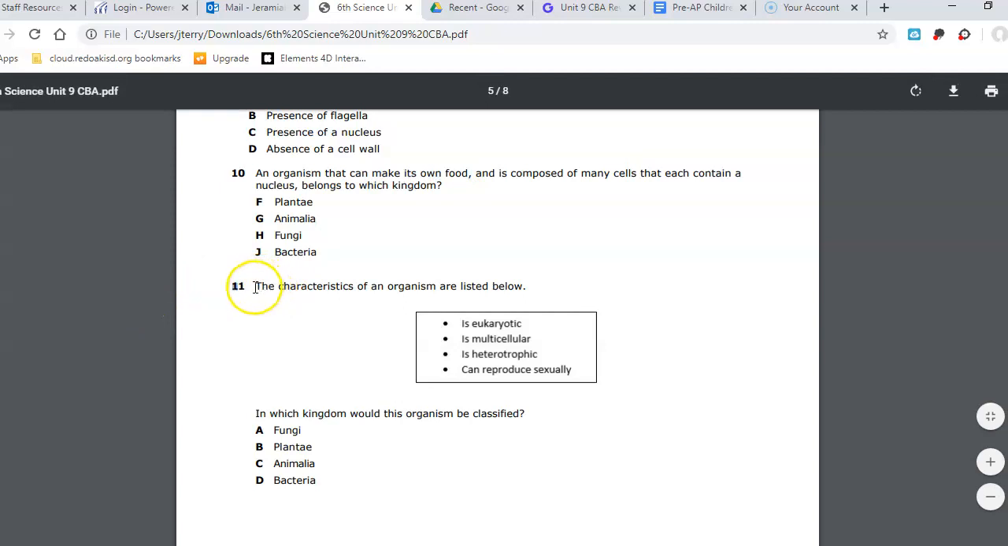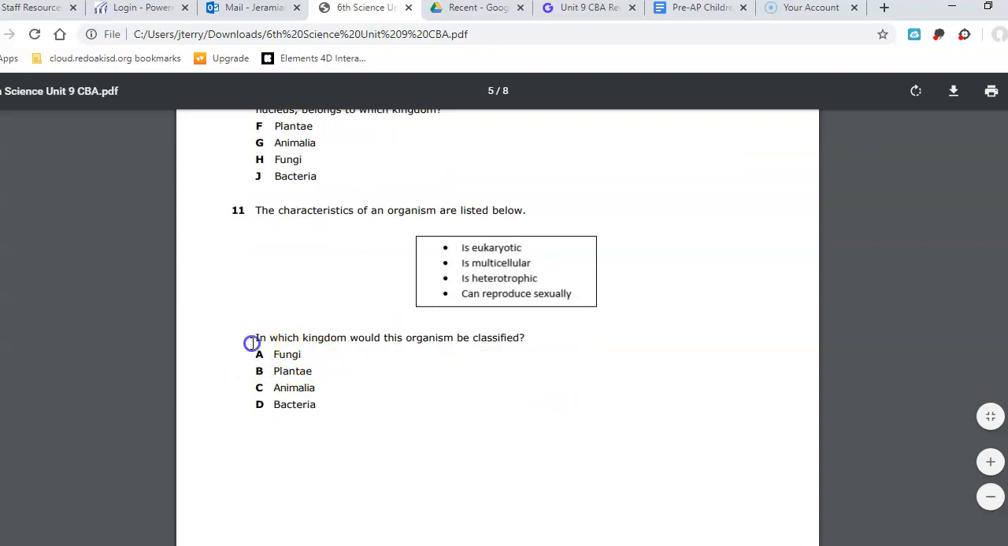All right. Question 11. The characteristics of an organism are listed below. The organism is eukaryotic. The organism is multicellular. The organism is heterotrophic. The organism can reproduce sexually. In what kingdom would this organism be classified? Is it A, fungi, B, Plantae, C, Animalia, D, Bacteria?